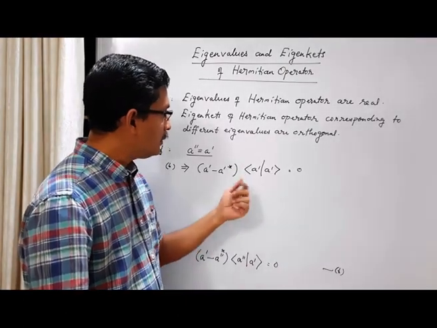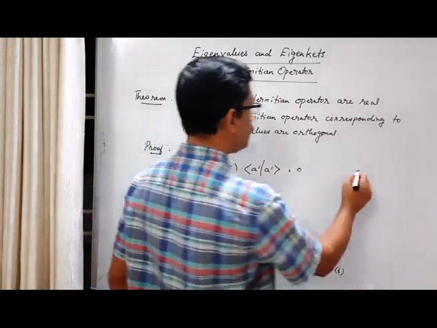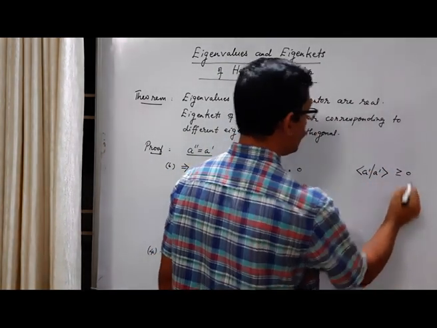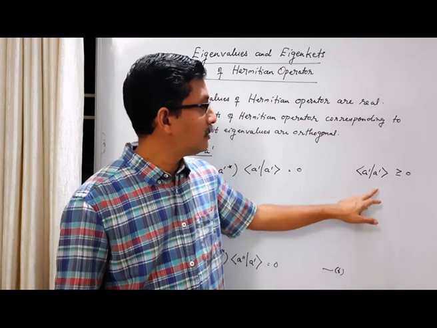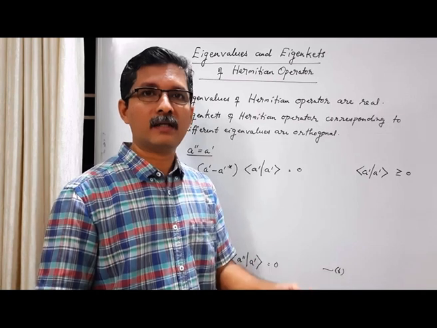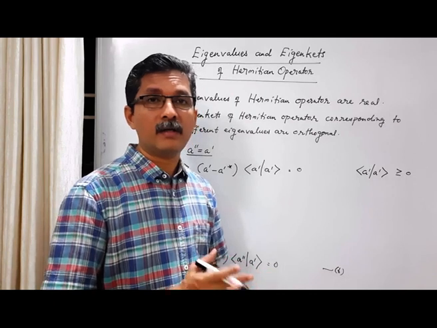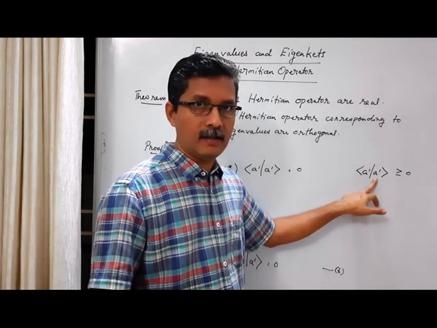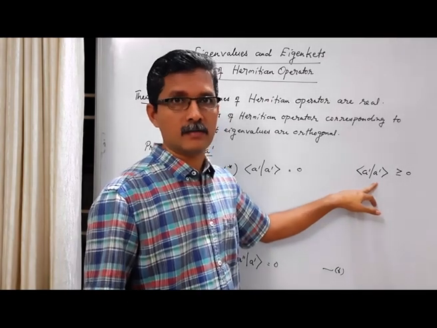What about this part? This is the inner product of a vector with itself. We know that the inner product of a vector with itself is always greater than or equal to 0, and this is equal to 0 only if the ket A prime is equal to 0. But what is ket A prime? Ket A prime is an eigenket of the Hermitian operator A, and by definition an eigenket cannot be a null ket. So if ket A prime is not a null ket, then this inner product of ket A prime with itself is always greater than 0.